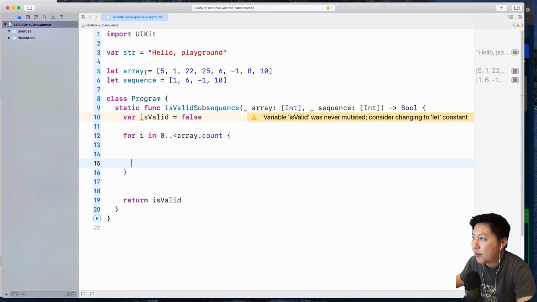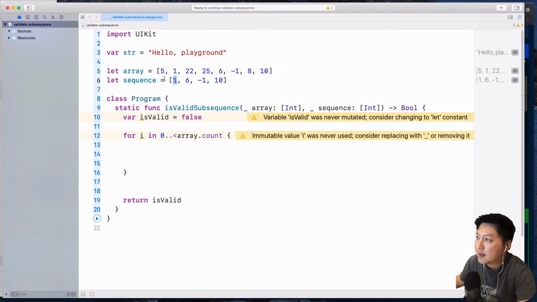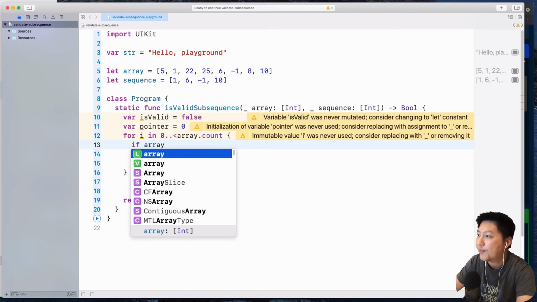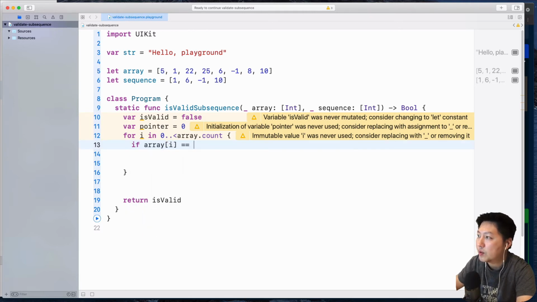Okay, so we're going to loop through this array over here, and then we are going to check against the elements inside the sequence. And how do we do that? We're going to use a pointer system, all right? So var pointer, this is 0, okay? And then how are we going to check for that? We're going to check this first element inside this array, and we're going to do it this way. If array[i] equals to, okay, so we're going to check against this one over here.